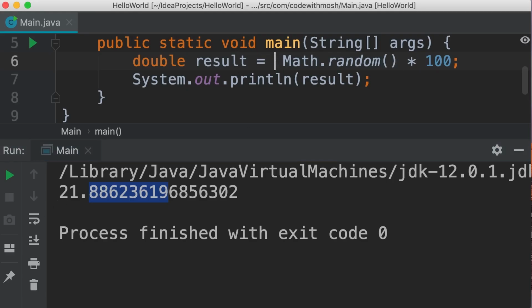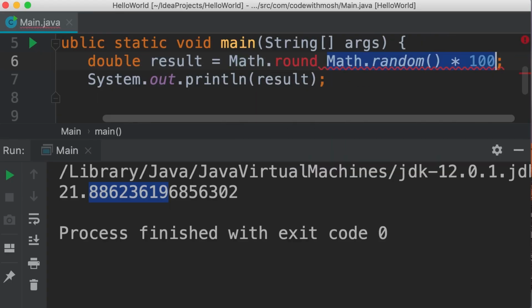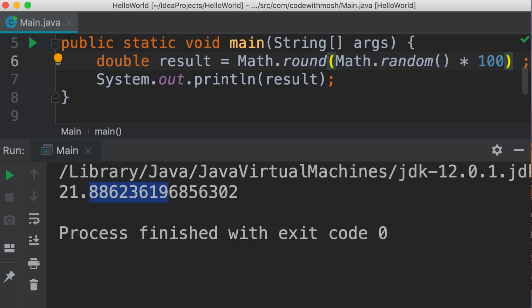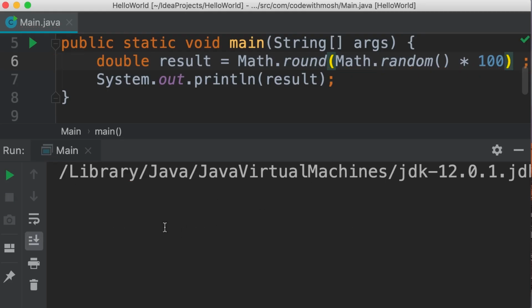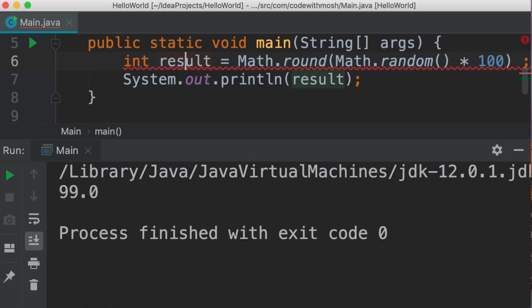So we can call math.round and pass the result of this expression. So I'm going to cut this, add parentheses to call the round method, and then paste that expression. Now let's run this code. So every time we get a double, we still have the fraction here. So we can change the type to an int. Now we have a compilation error because the round method returns a long, but here we have declared an integer.